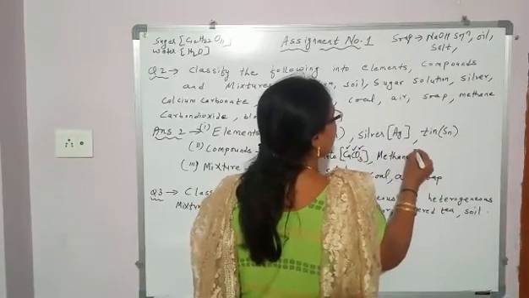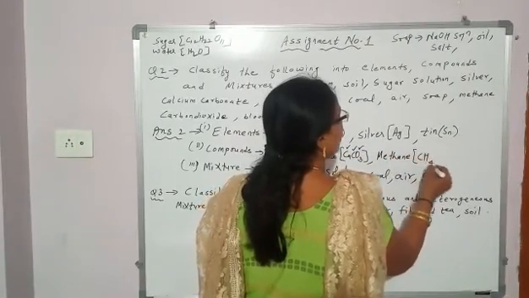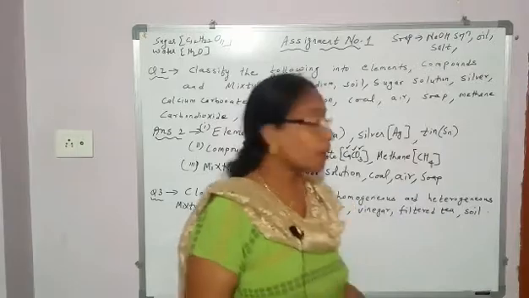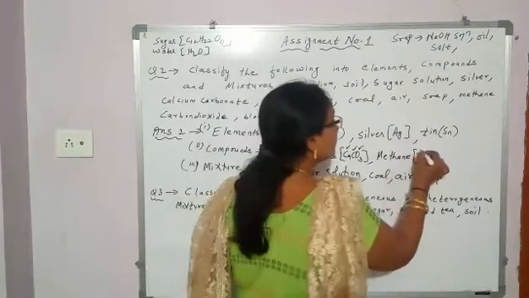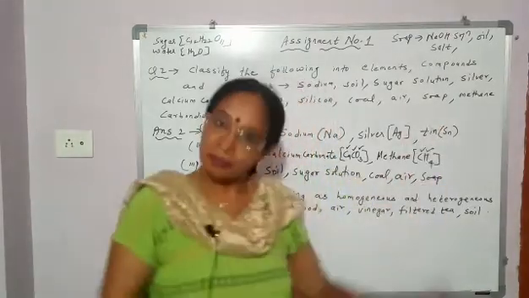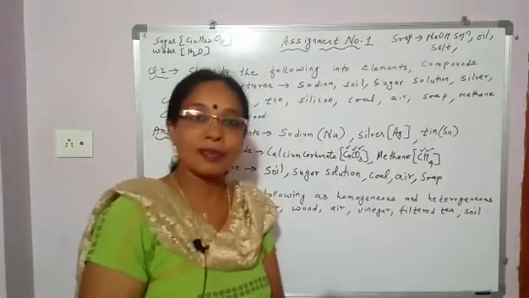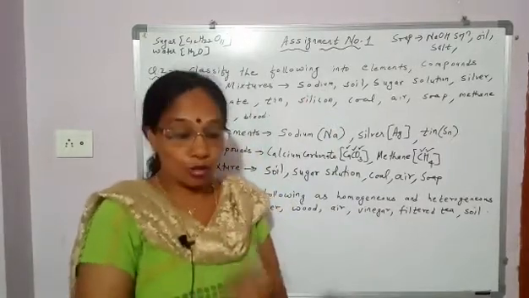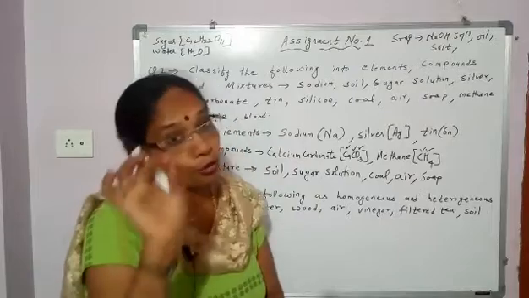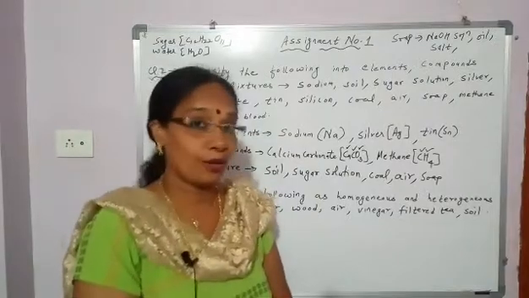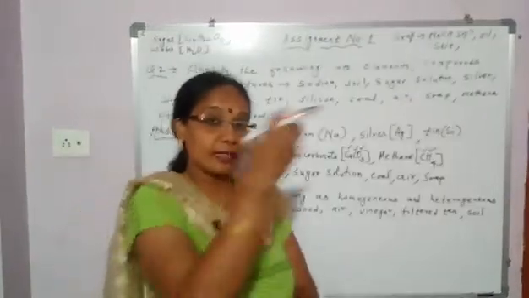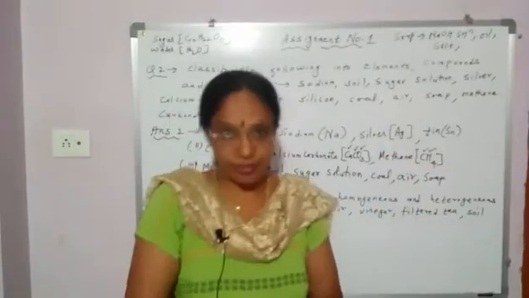Okay. Next, methane. Formula of methane is CH4. So it is made up of two elements, carbon and hydrogen, combined together in fixed proportion by mass. So what is methane? Compound. So students, you should know the formula of methane. Then only you can classify it under element, compound or mixture.